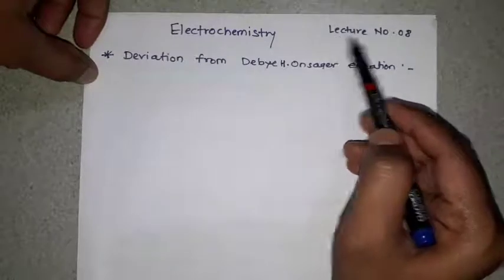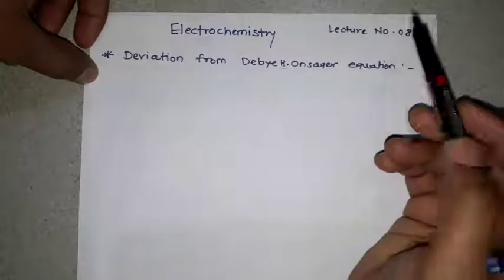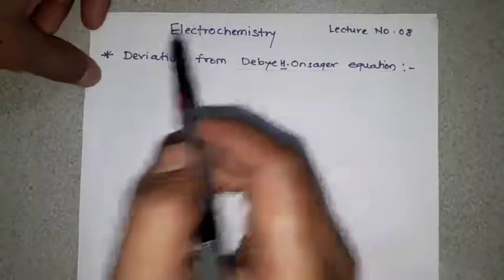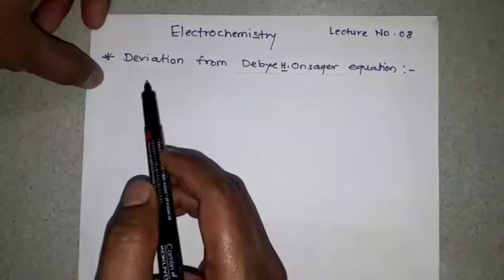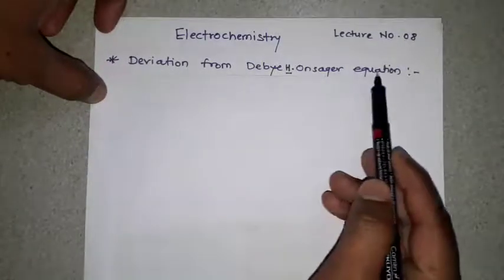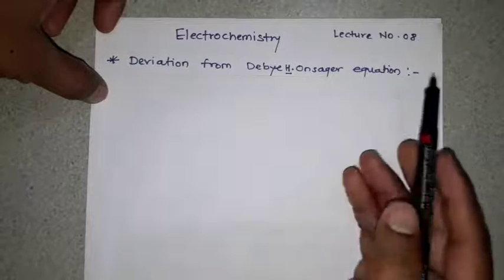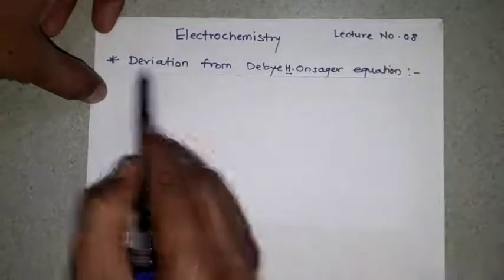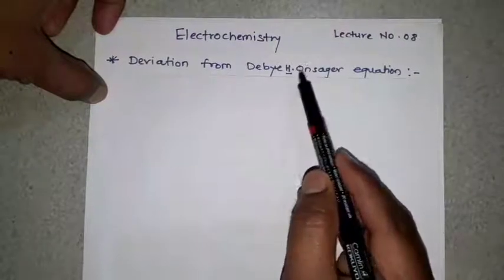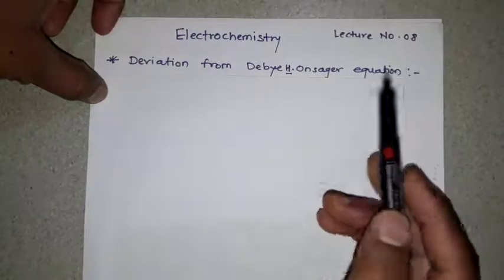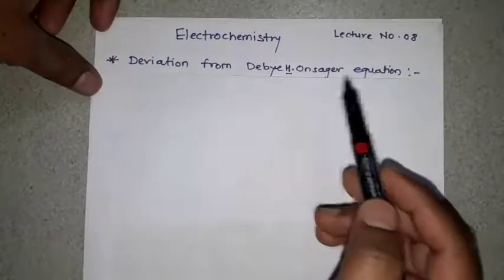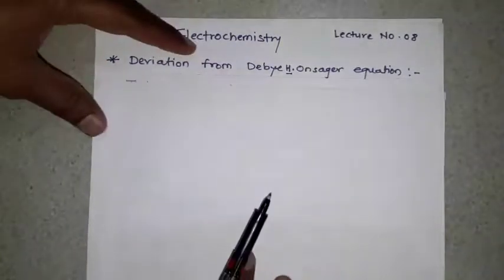That is lecture number 8 from electrochemistry. In that lecture we will study deviation from the Debye-Huckel-Onsager equation. That means which problems will occur in the Debye-Huckel-Onsager equation and how to minimize those deviations.